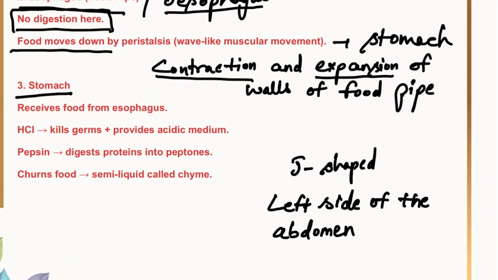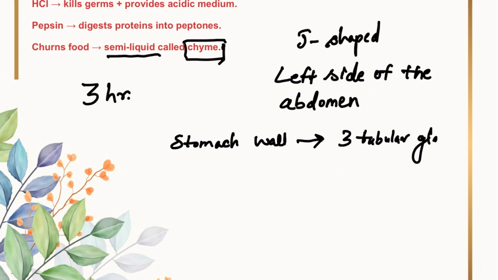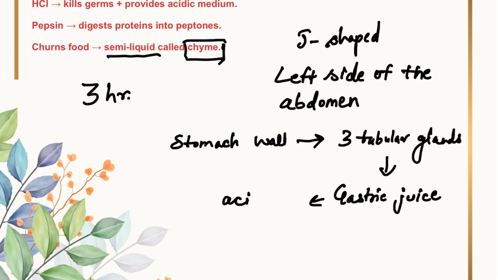Here many important things take place. First, food is churned in the stomach for about 3 hours. During this time, the food breaks down into smaller pieces and forms a semi-solid paste or semi-solid liquid called chyme. The stomach wall contains 3 tubular glands. How many glands? 3 tubular glands in its wall, and these help in secretion of gastric juice, and this gastric juice is acidic